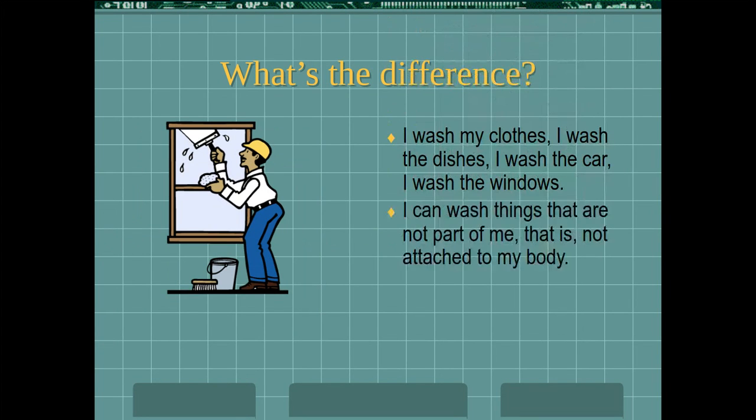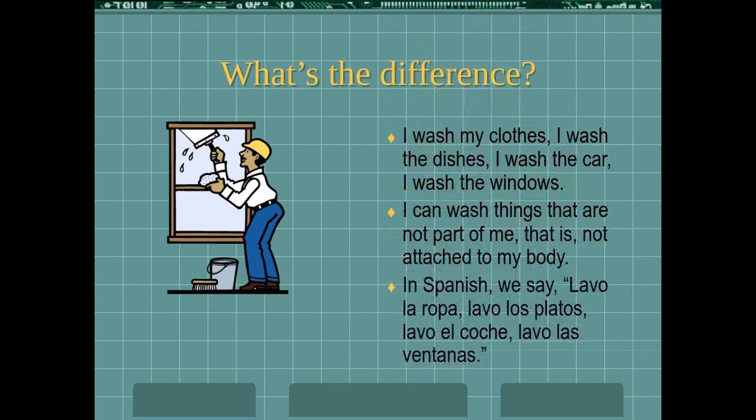So if I wash things that aren't part of me, not attached to my body, then I'm just going to use the verb lavar, which is just an AR verb that you would conjugate the way you normally would, right? Lavo, lavas, lava, lavamos, laváis, and lavan, right? So you've seen this before. Lavo la ropa would be I wash the clothes. Lavo los platos, I wash the plates, etc.